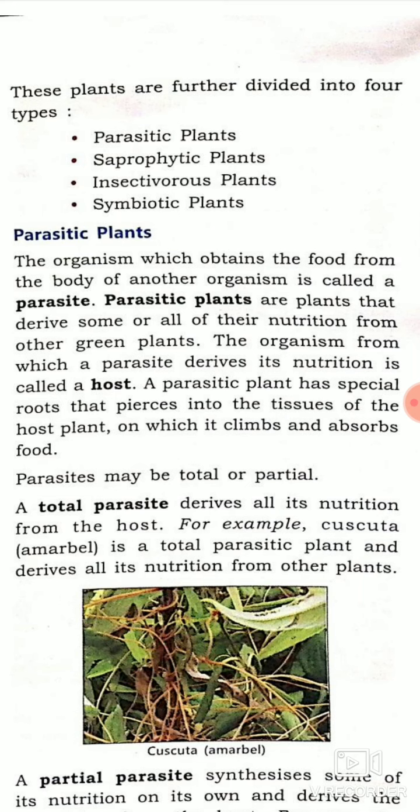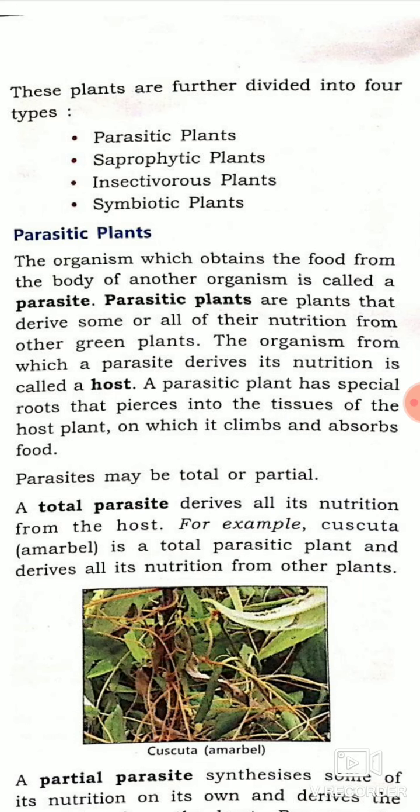In parasitic plants there are two terms: one organism is considered as parasite and the other is host. So let us be clear: the organism which obtains food from the body of another organism is called a parasite, and the organism which provides the nutrition, from which a parasite derives its nutrition, is called a host.